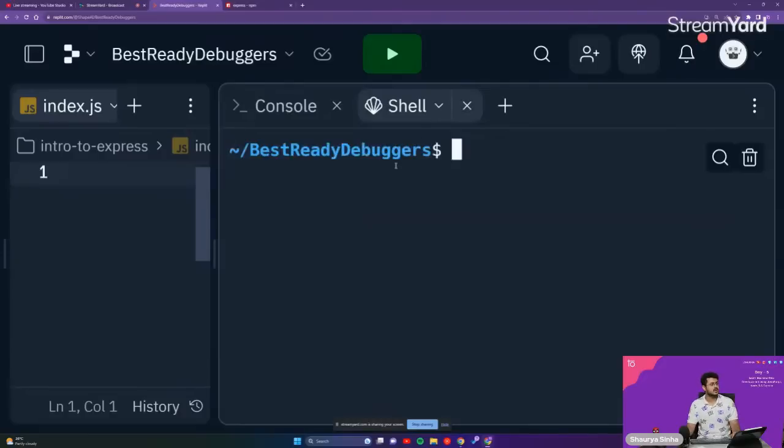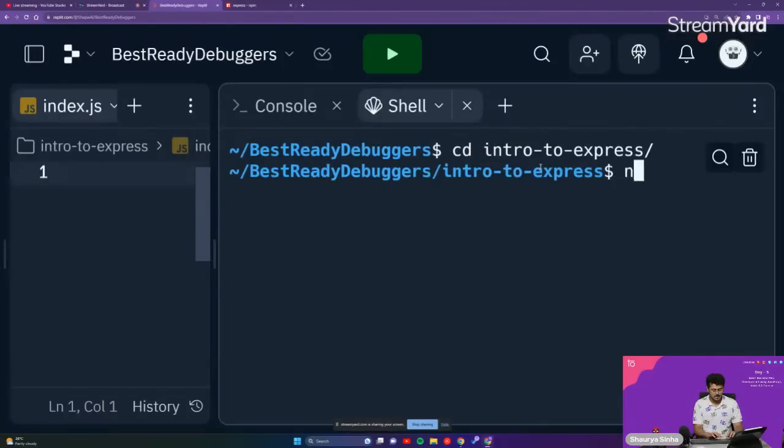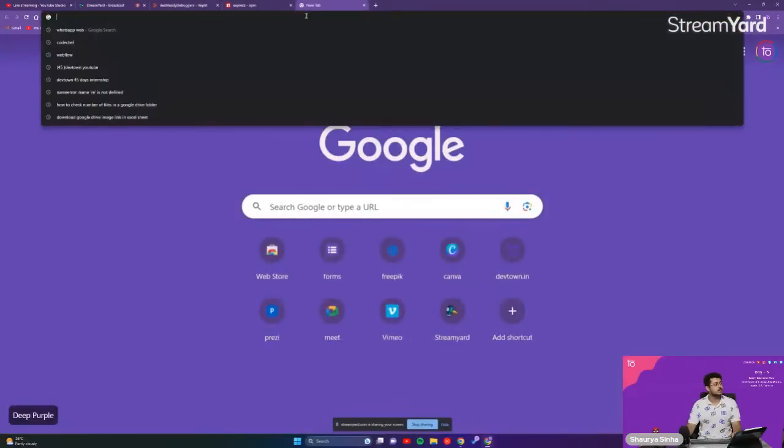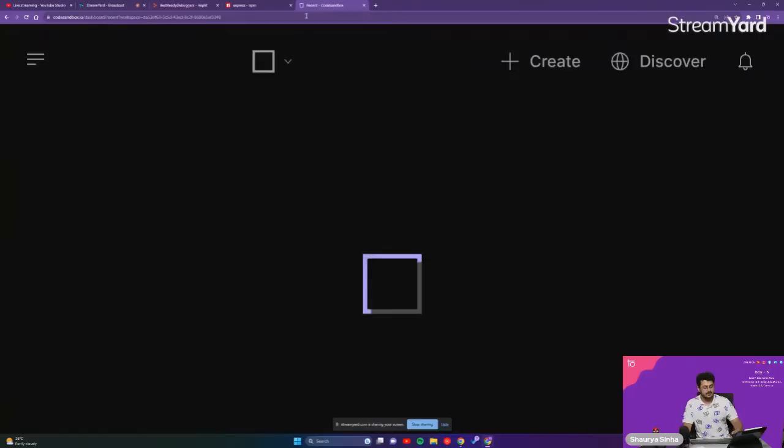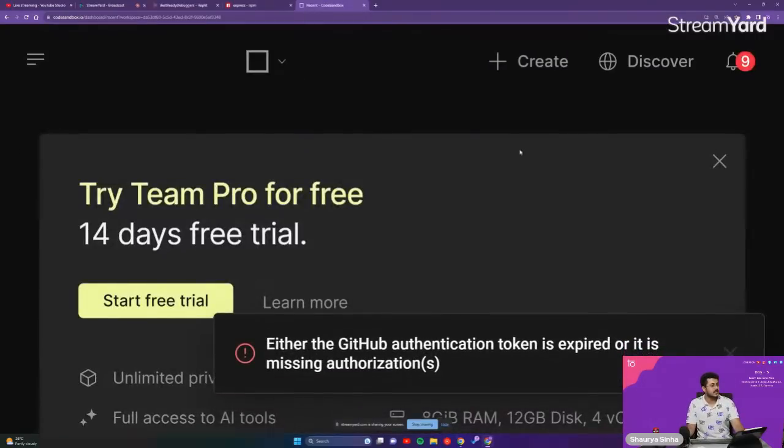Create a new shell right over here. I think Replit is not functioning properly today. We'll go further with CodeSandbox, guys. This is a similar website just like Replit, so we will be going further with another website itself.